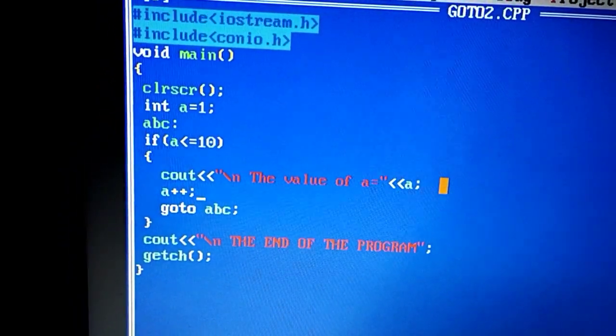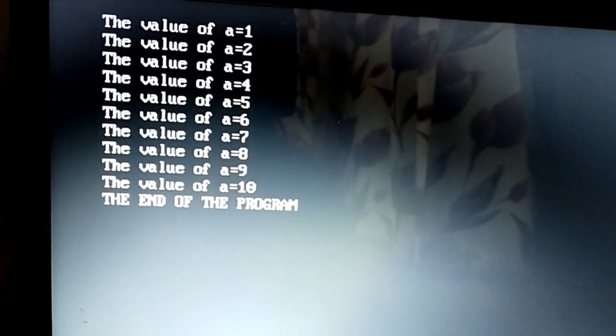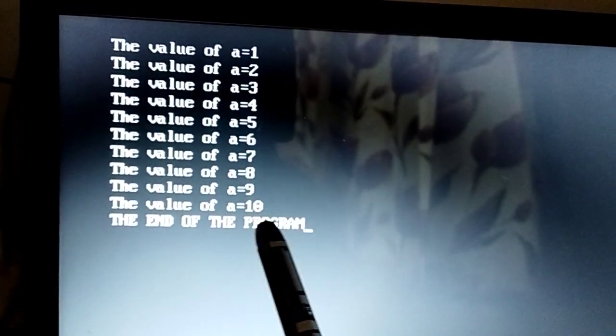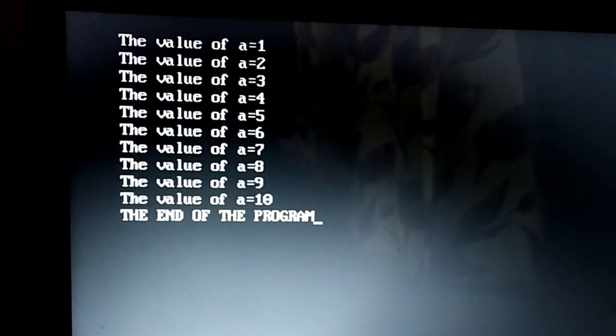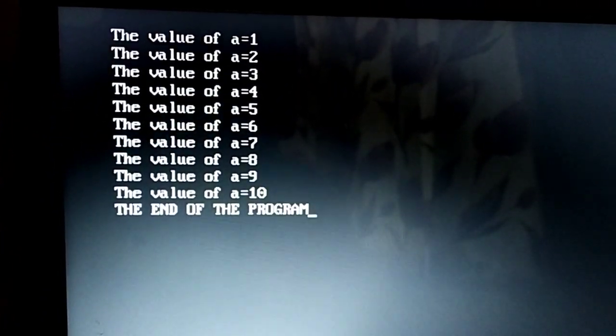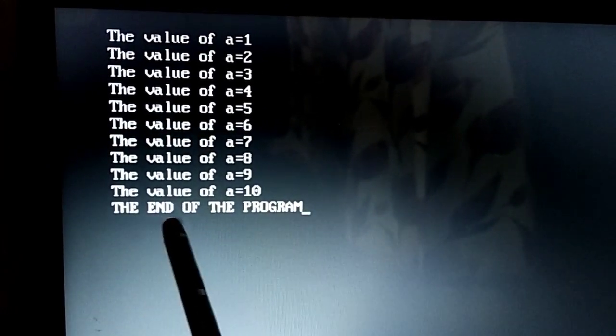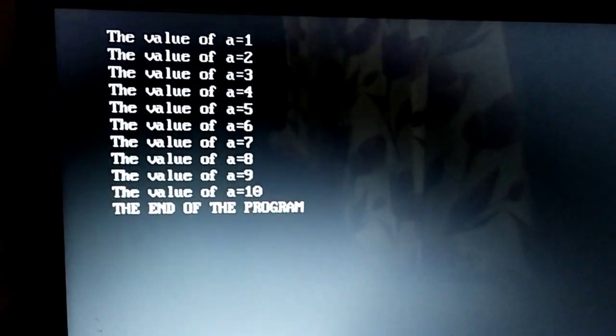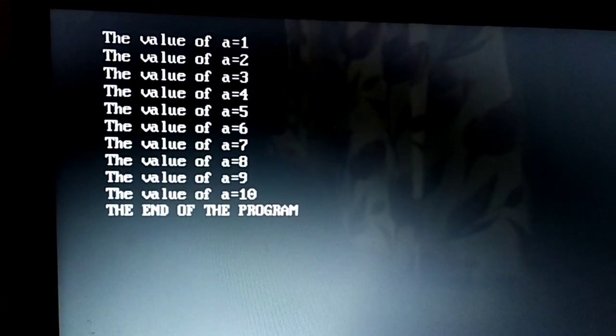So let me run it so that you'll understand. Over here you'll see the output. It displays the value of A is 1, 2, 3, 4, 5, 6, 7, 8, 9, and 10. Once it reaches 11, the condition becomes false. It will come out of the if, and it will display the next statement after the if, that is the end of the program. Hope all of you understand.